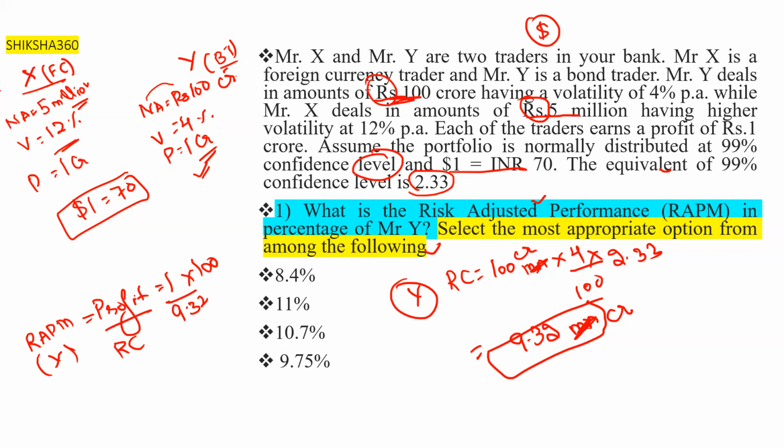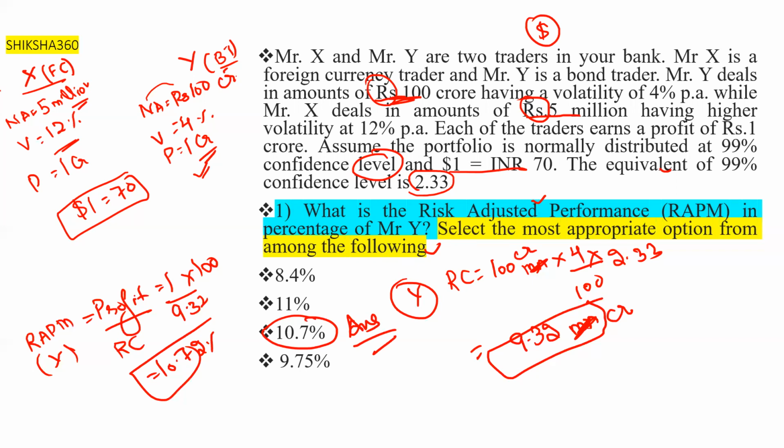So 1 divided by 9.32 into 100 comes out to 10.72%. So we will go with this option. This is the answer for question number one, 10.72. Hope this question is clear to all of you.